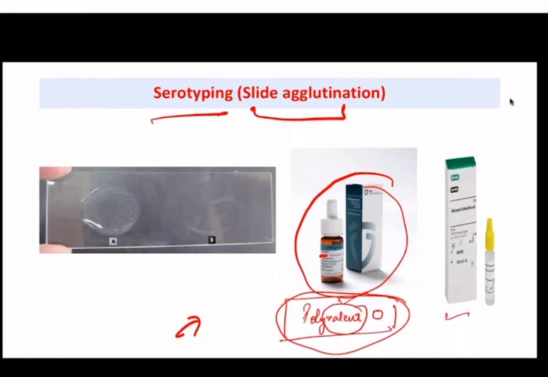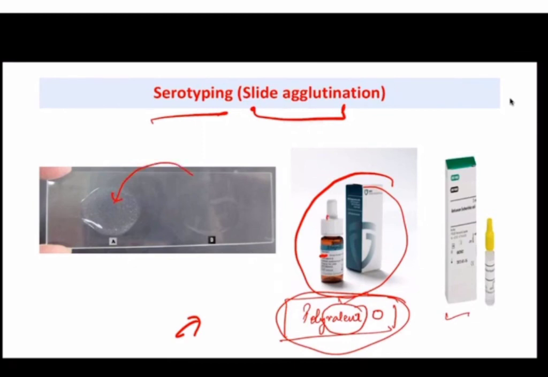So how do we perform this slide agglutination in the lab? We take a pure culture isolate, preferably from nutrient agar or TSI. We take a slide and put a drop of normal saline, and make a homogeneous emulsion of that isolate. We take the isolate with a loop and emulsify it in the saline kept on the slide. Then we put a drop of commercially available antisera and rock the slide for a few minutes.